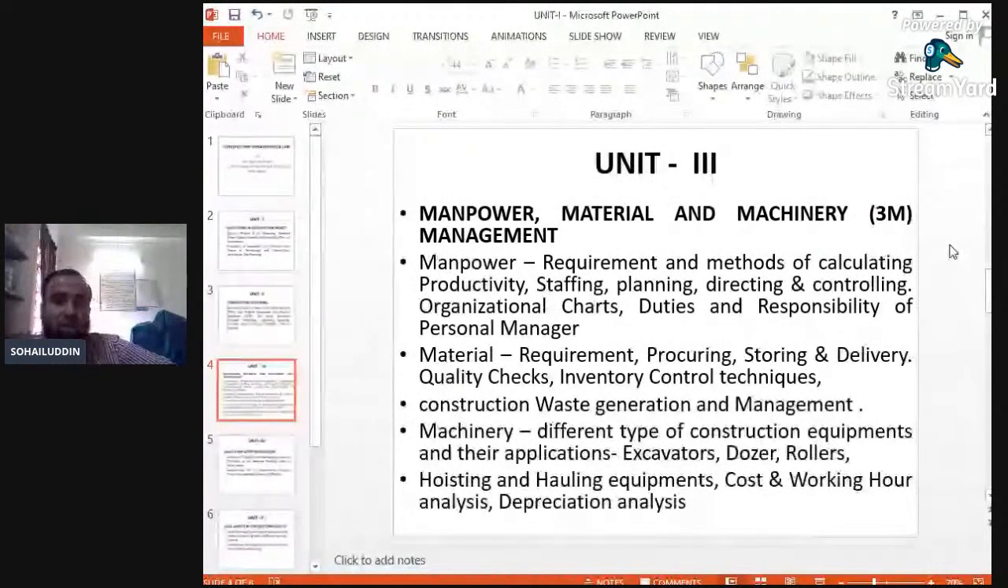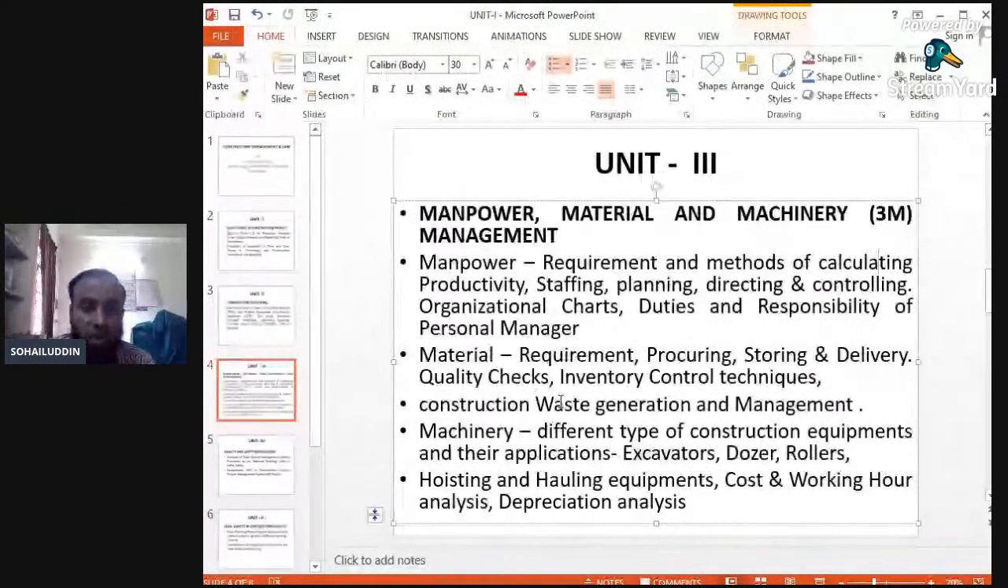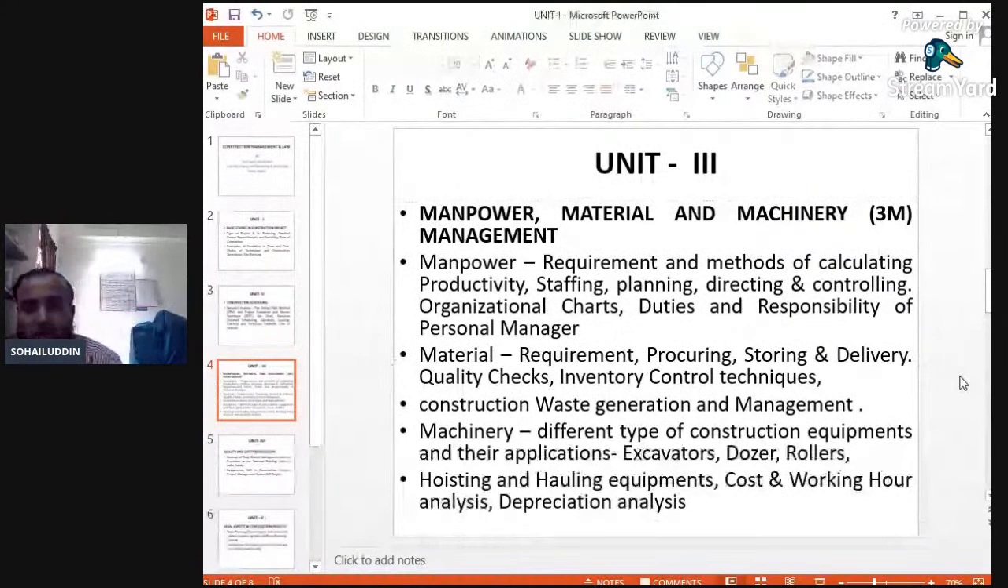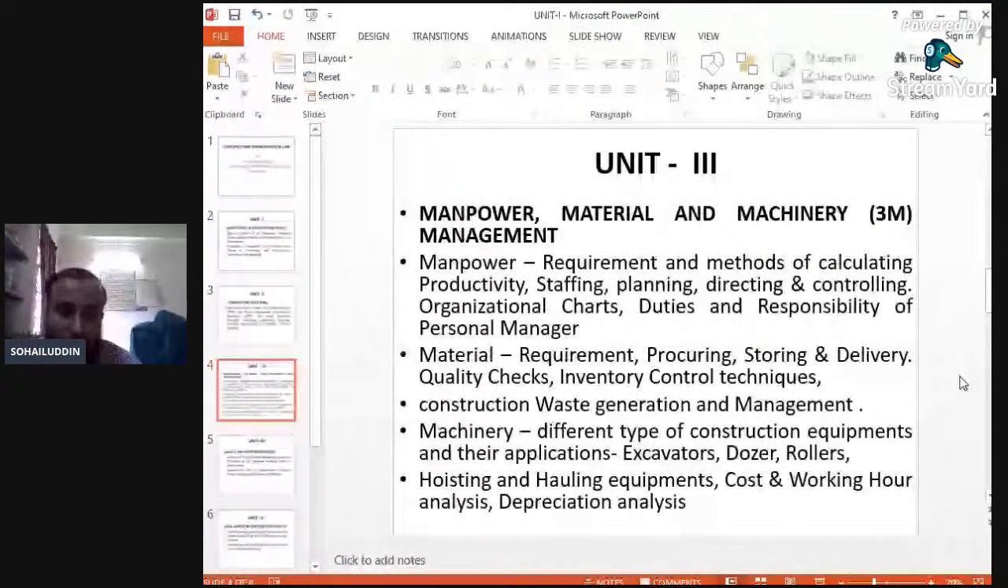Okay. So here in this case we will see the quality checks in materials, because we are studying materials. Inventory control techniques: various control techniques will be covered in this. Again, construction waste generation and management: various waste generation and its management will be covered in unit number 3.